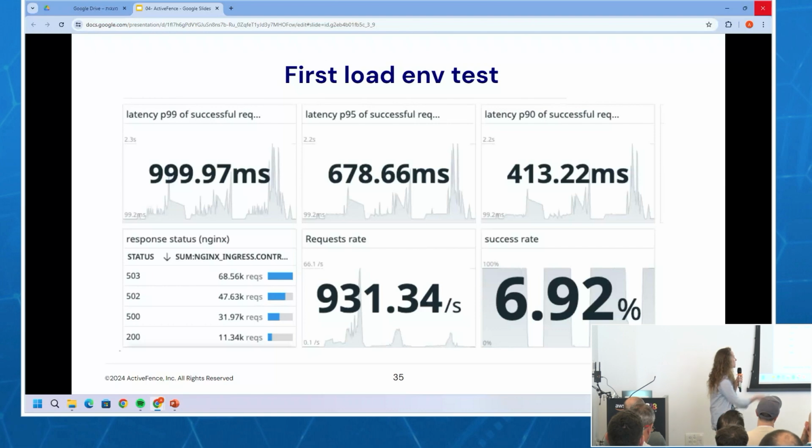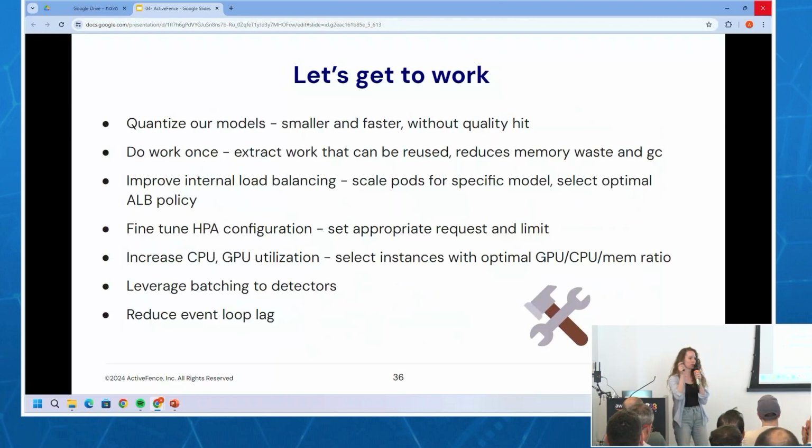And we can also see a bunch of errors, a bunch of status codes. And so we started this, and actually that was really good. It was good that we did this, because now we have to get to work, right? And so we could start working on the different things that we can do. We prioritized, let's start with the low-hanging fruit, move to the long tail, and we kept doing this and iterating on these different things, kept doing tests in our load environment to see how we could improve. Again, constantly focusing on the KPIs that we care about, okay?